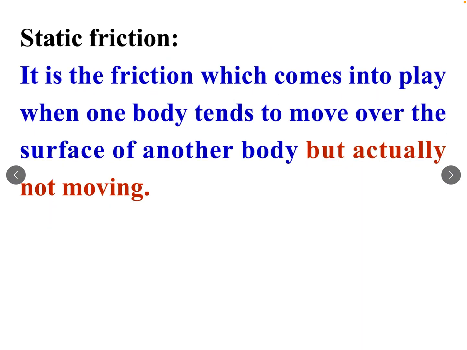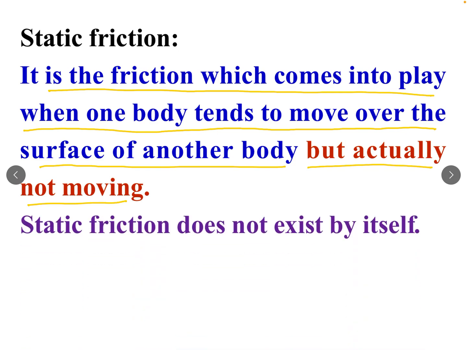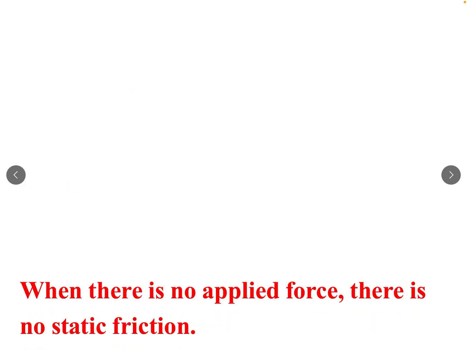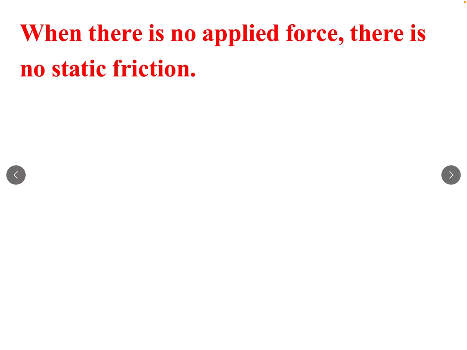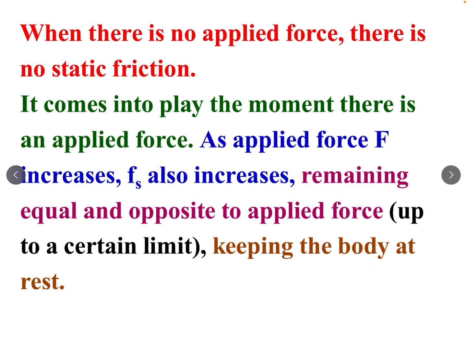Static friction. It is the friction which comes into play when one body tends to move over the surface of another body but actually is not moving. Static friction does not exist by itself. When there is no applied force, there is no static friction. It comes into play the moment there is an applied force. When force is applied, static friction comes into existence, but the body is not actually moving, the body is at rest.